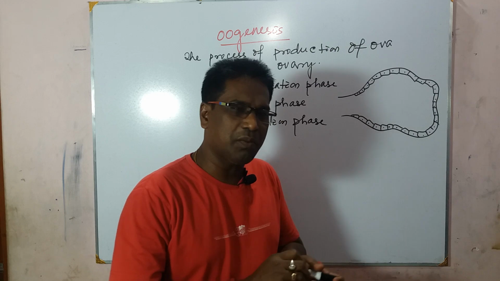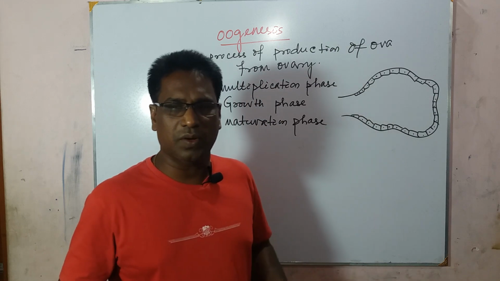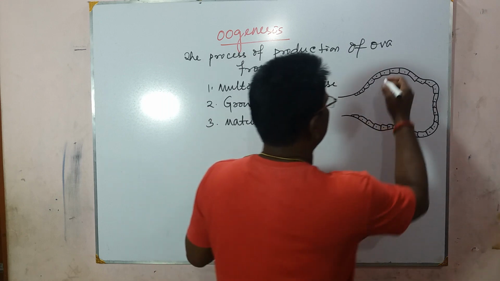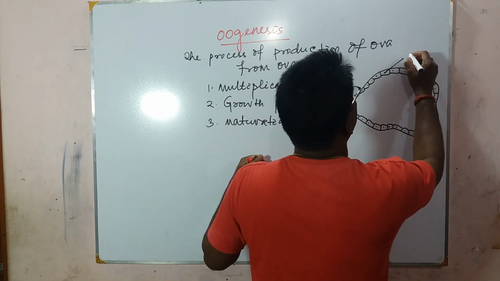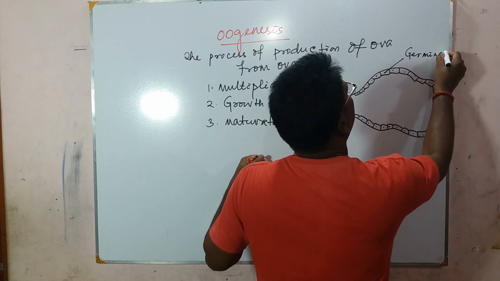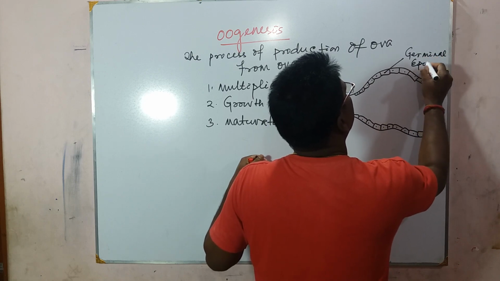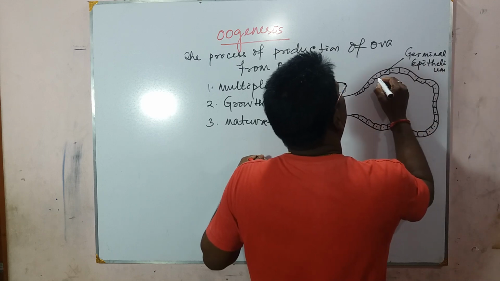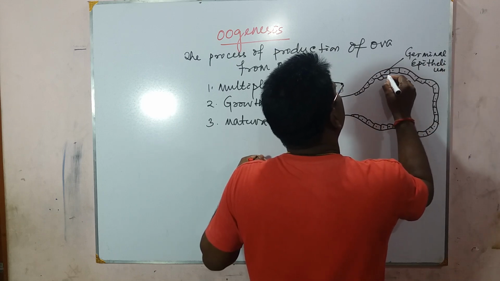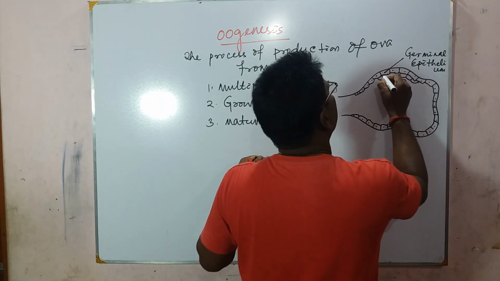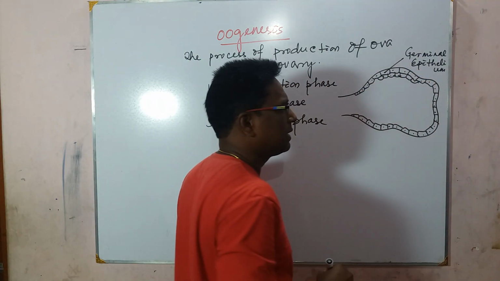Those cells become larger with a bigger nucleus. They are called primordial germ cells. This is the germinal epithelium, and it undergoes repeated mitotic division, so that it produces a huge number of daughter cells.